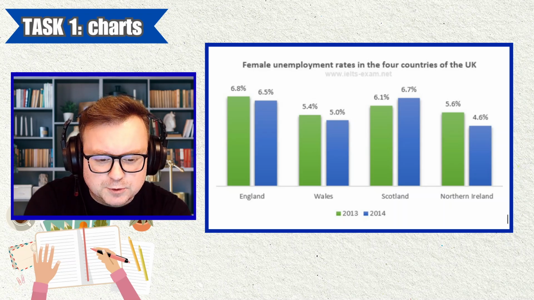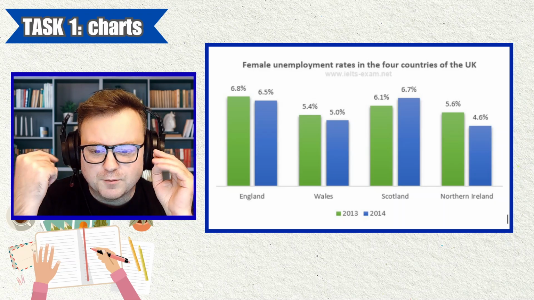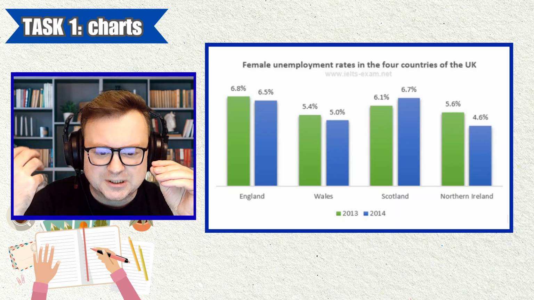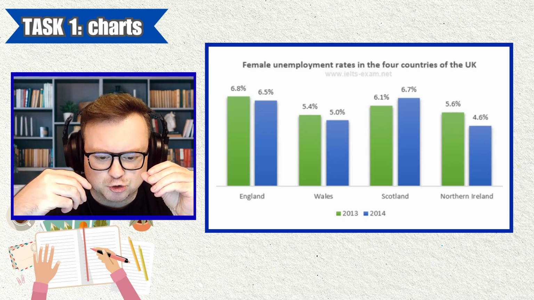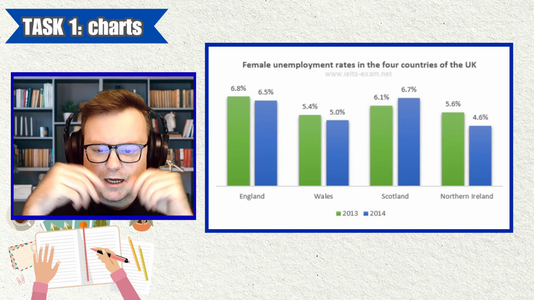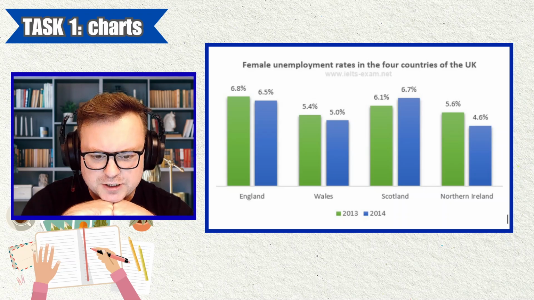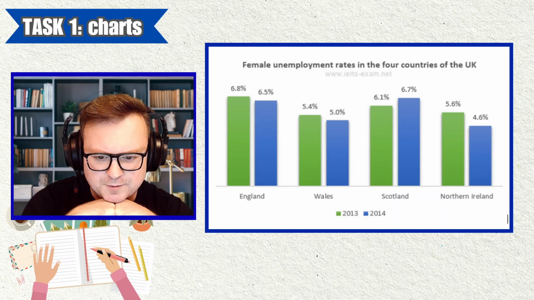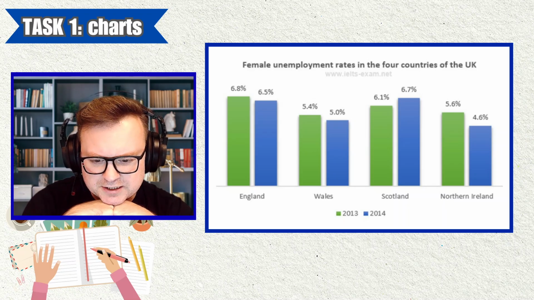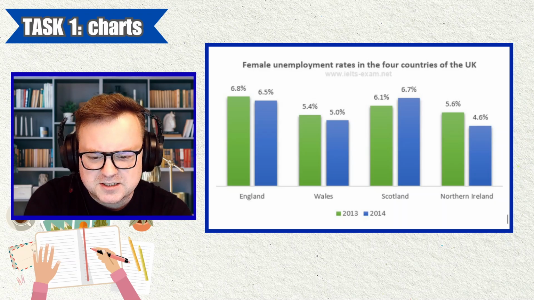Another notable difference that stands out to me is the rate of female unemployment in England dropped. In Wales, it dropped. In Northern Ireland, it dropped. But in Scotland, it actually increased over this period. And in 2014, Scotland had the highest percentage of female unemployment, overtaking England. That could be a feature, but there's not really much to work with here, is there? Most of the statistics are the same.